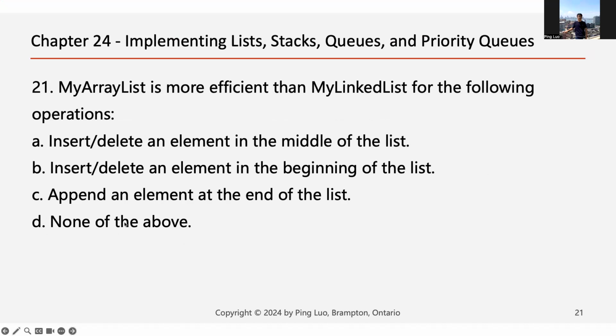The correct answer is D, none of the above, because for both insertion and deletion, linked list is usually better. And this one, append an element at the end of the list, for both array list and linked list, the time complexity is the same. So this question is none of the above.